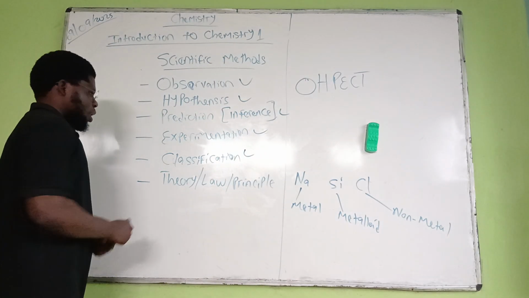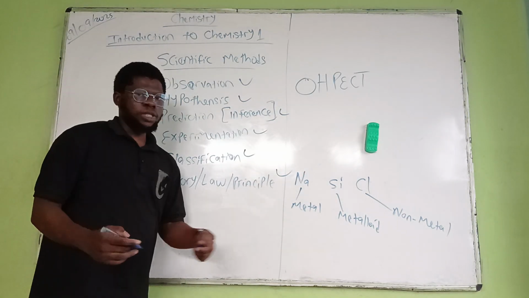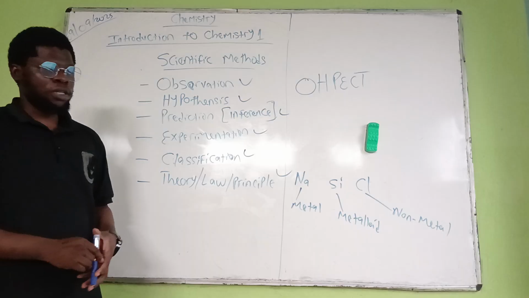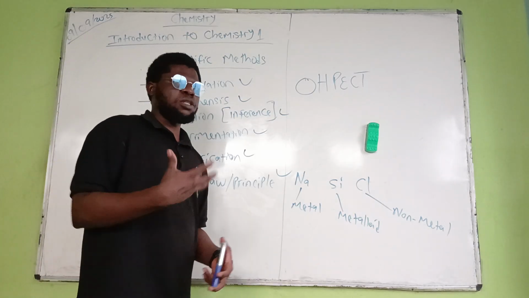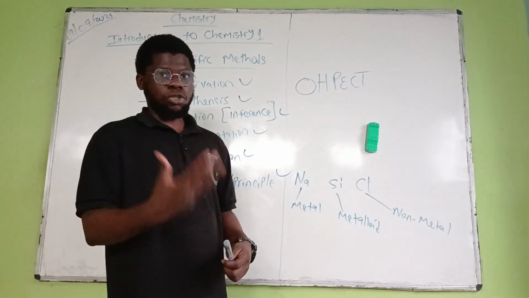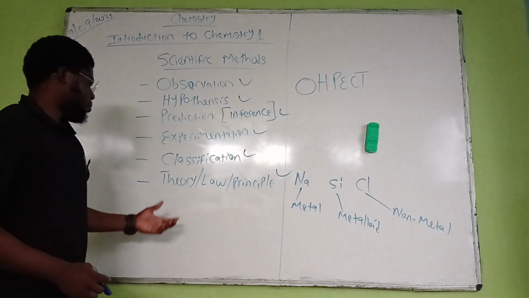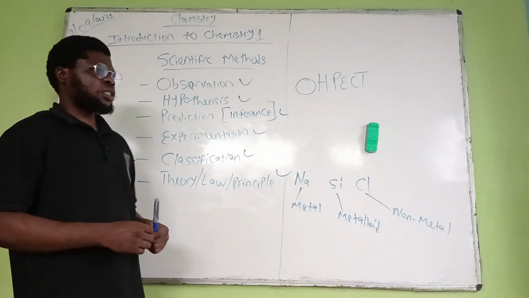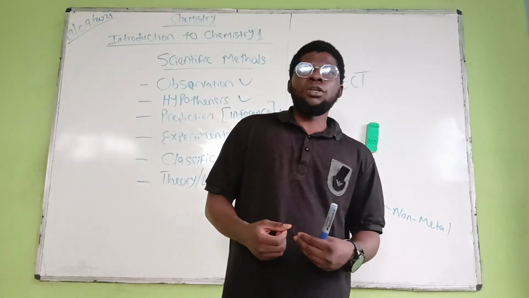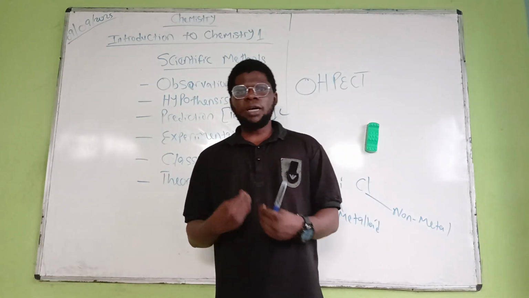Then the last one is theory. I told you that it depends. It might be theory, it might be law, it might be principle. It depends on the discoverer and also on what you discovered. The theory is just like a write-up given by the discoverer.